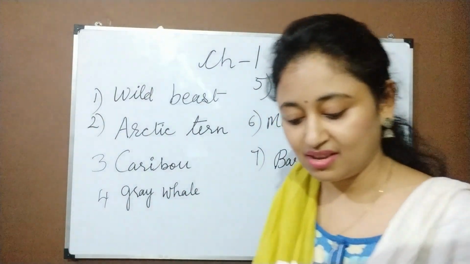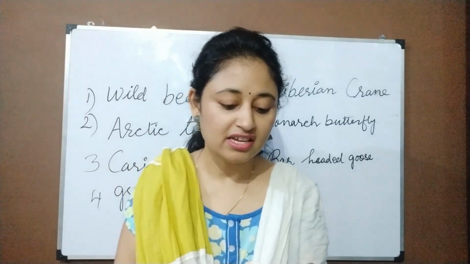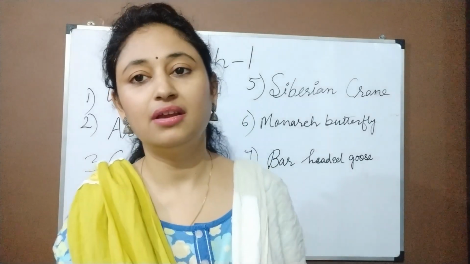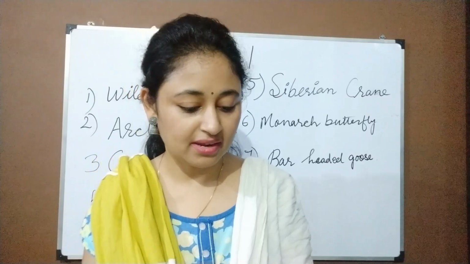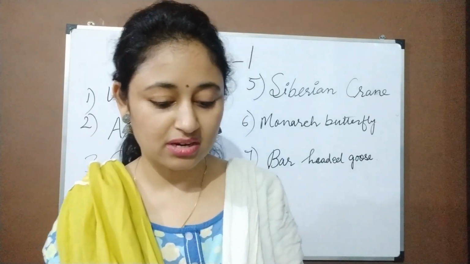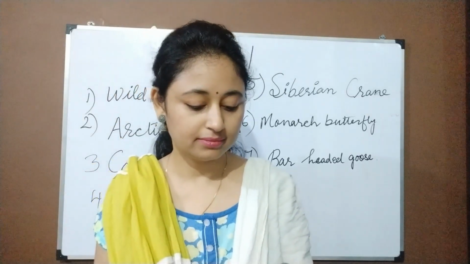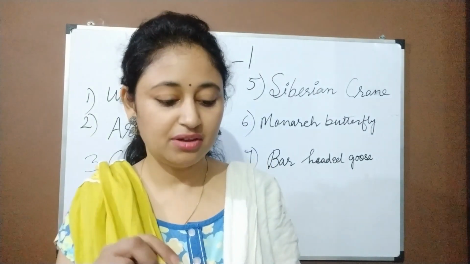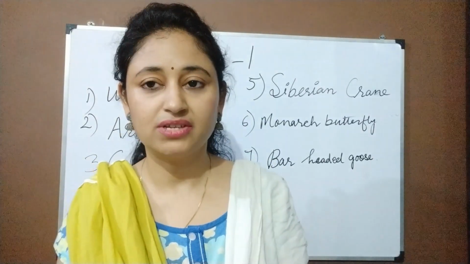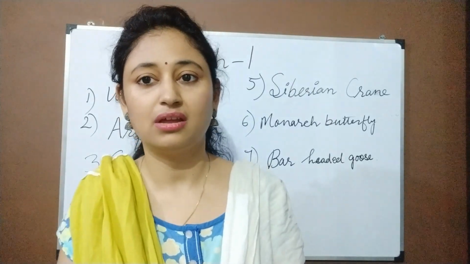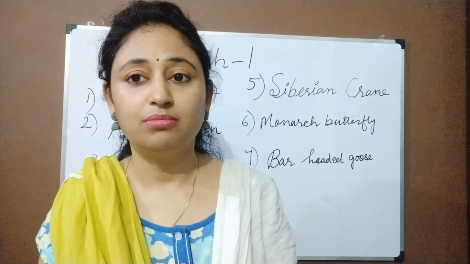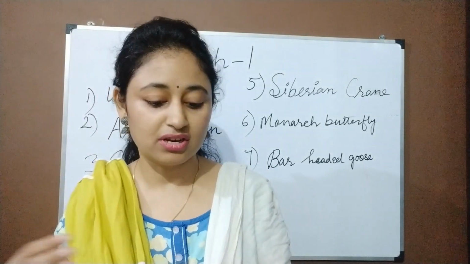Please keep writing. Fifth one, dash, or the snow crane, is a critically endangered species which breeds in the Arctic tundra of western and eastern Russia. This particular species is endangered, which means that they are likely to go extinct if they are not taken care of, if they are not helped in breeding and growing in number.